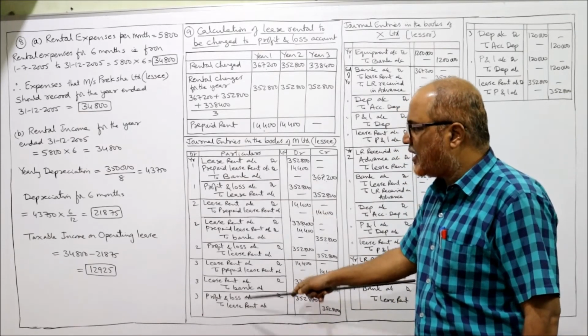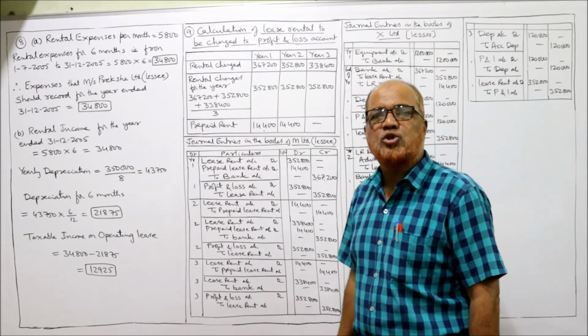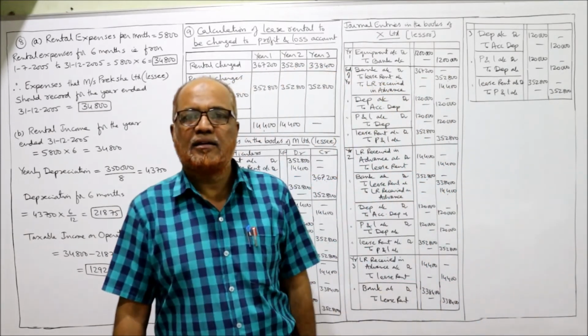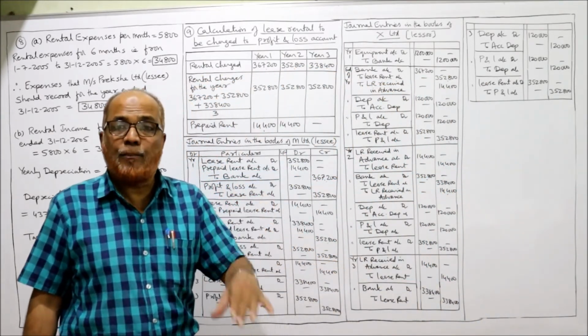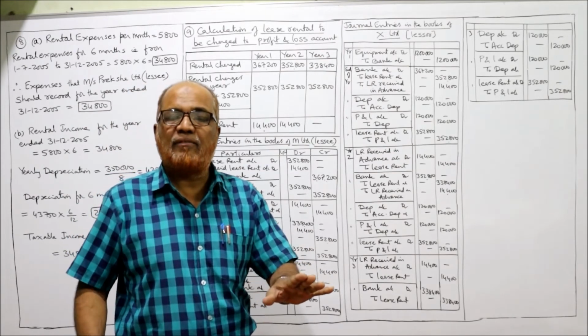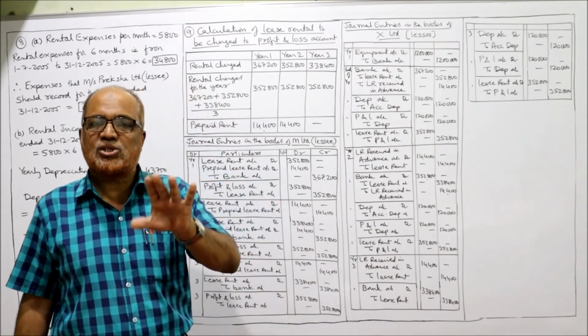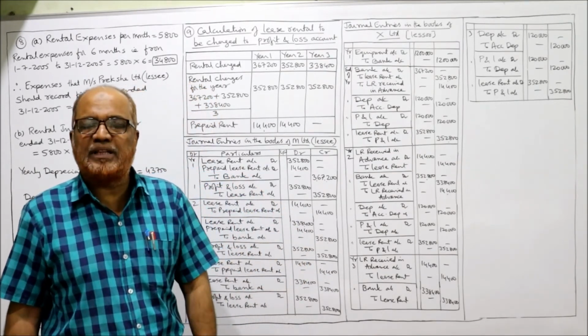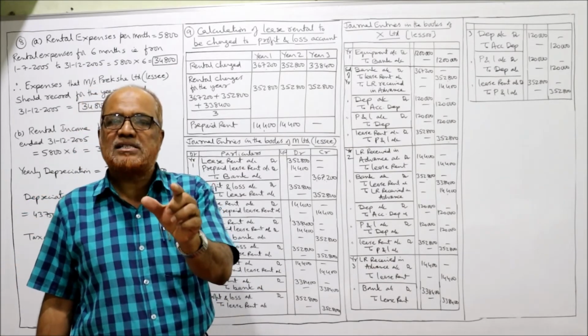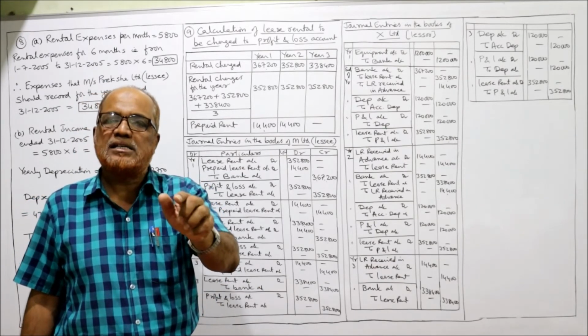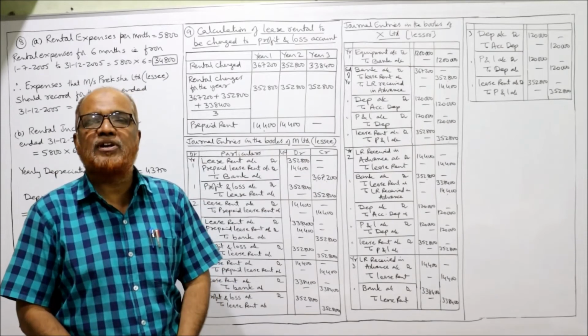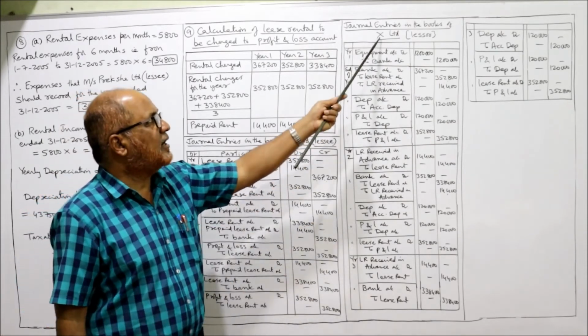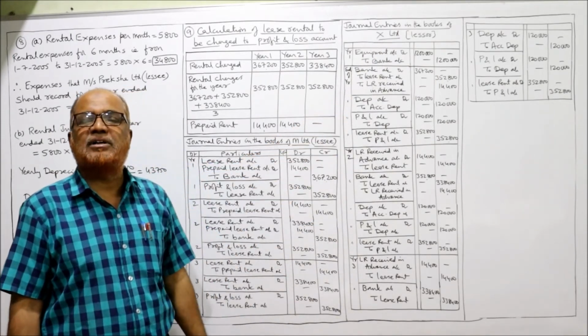So these are the journal entries for 3 years in the books of the lessee. This is a problem of operating lease. So we don't have any financial charges, and repayment of principal will not be there. Every year whatever lease rent we are paying, that lease rent we are transferring into profit and loss account. So journal entry in the books of X Limited. X Limited is the lessor.